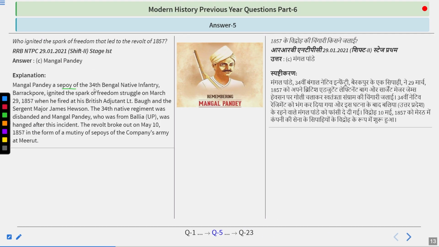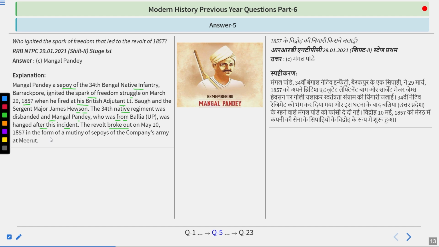So Mangal Pandey, a sepoy of the 34th Bengal Native Infantry, Barrackpore, ignited the spark of the freedom struggle on March 29, 1857. Basically, he was born in Uttar Pradesh, that is, at that time it was the United Provinces. He fired at his British adjutant, Lieutenant Bogg, and Sergeant Major James Hewson. The 34th Native Infantry Regiment was disbanded, and Mangal Pandey, who was from Ballia, UP, was hanged after this incident.